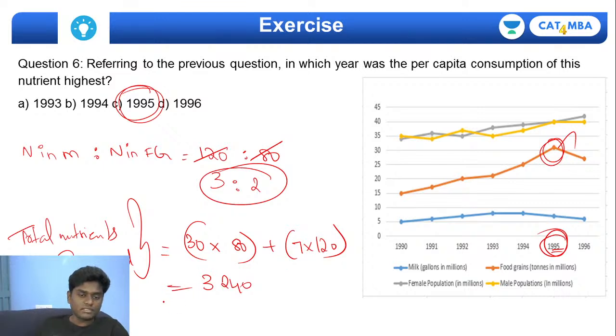So it is 100% clear that this is more than any year. So it is exactly 1995 that has the per capita consumption of this nutrient highest. Okay, just because of the spike up in the year 1995 for the food grains.